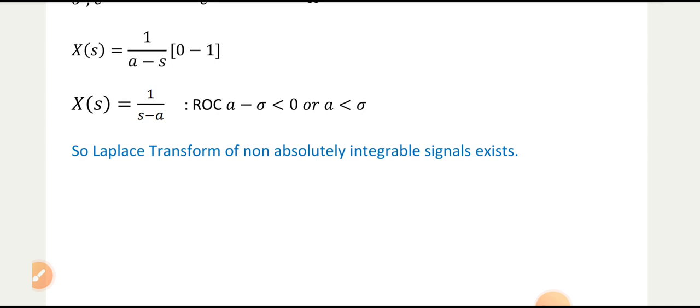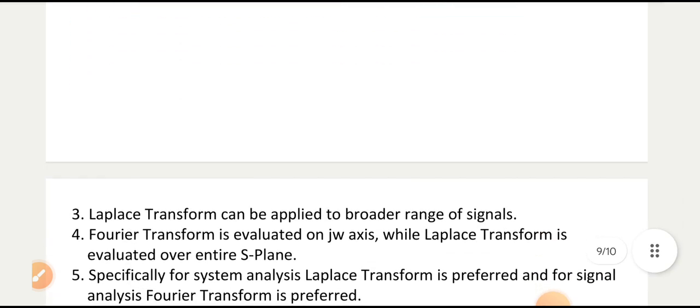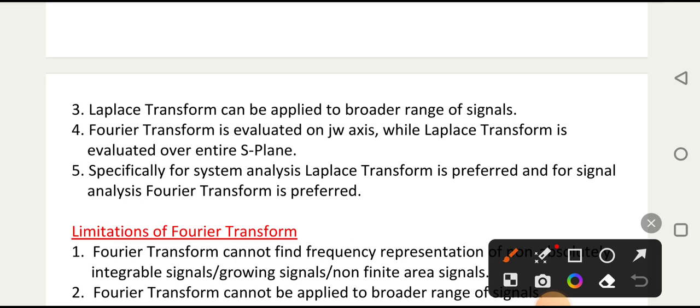After that, we have seen that if it is absolutely integrable, then Fourier transform exists. That's why Laplace transform, and Laplace transform is nothing but Fourier transform of x(t) e raised to minus sigma t. So Laplace transform exists, and we have shown what the Laplace transform value is and what its region of convergence is. Then next point is Laplace transform can be applied to a broader range of signals. Yes, because it includes non-absolutely integrable signals also.